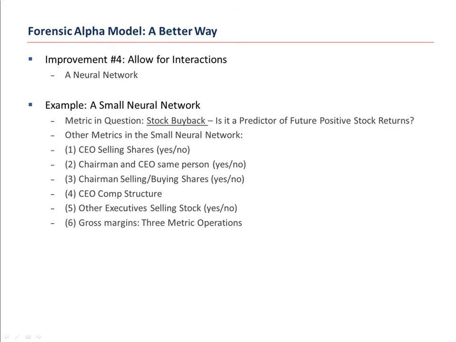The final improvement we made was creating a model that allowed for interactions between metrics by using a supervised learning algorithm called a neural network. To some of you, that's an old term. To some of you, it's totally new. I think the best way to explain the power of a neural network and interaction is to give a very simple example of how a small neural network could be built.